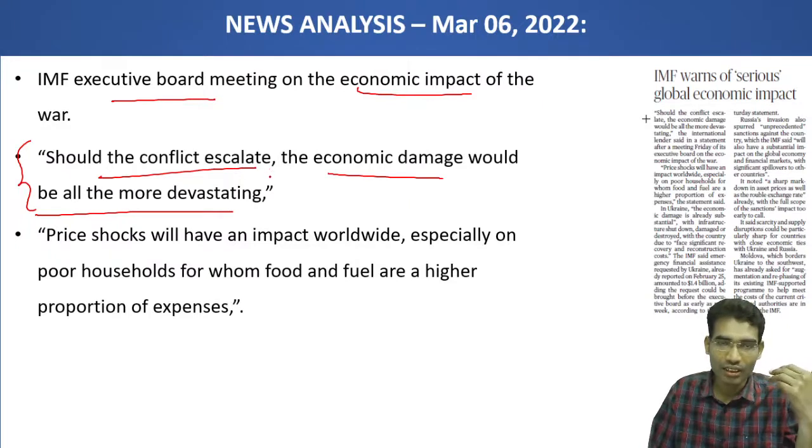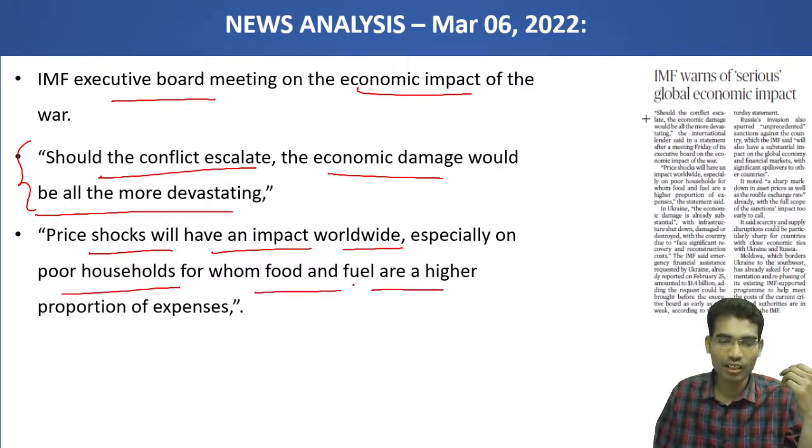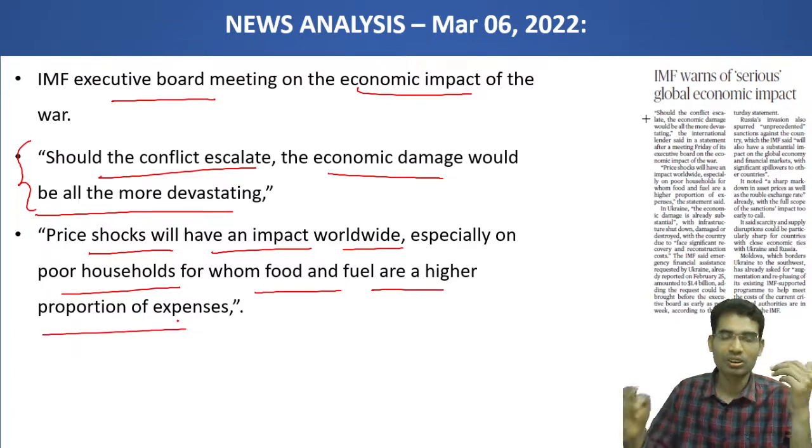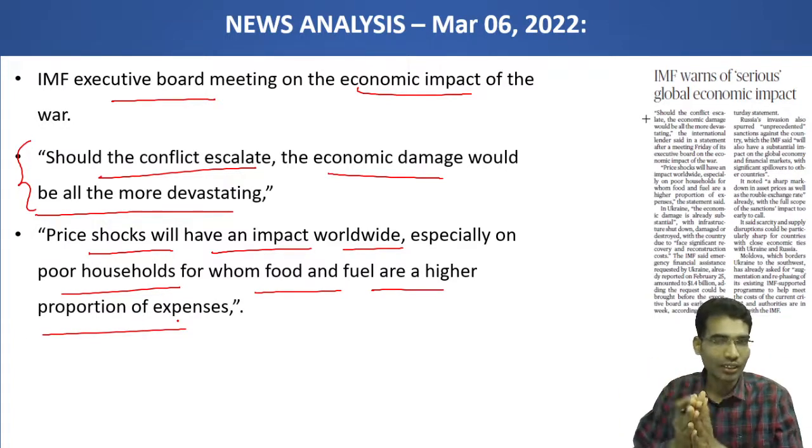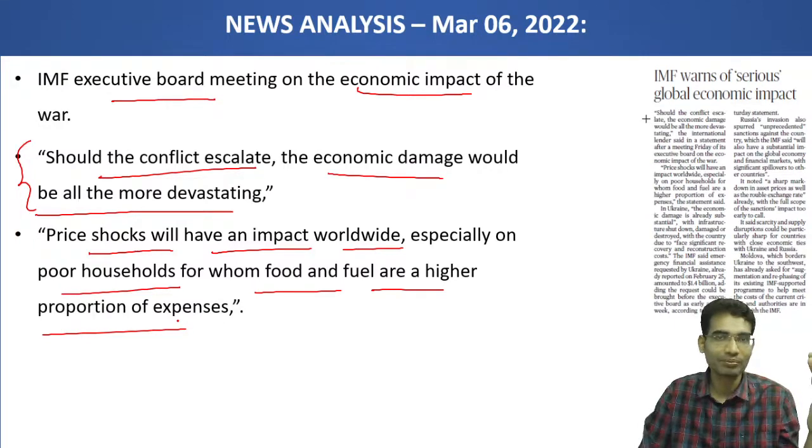The IMF is already giving warnings. Price shocks will have an impact worldwide, especially on poor households for whom food and fuel are a higher proportion of expenses. Due to this conflict, oil prices are already growing. Previously it was below $100 a barrel. Now it is nearly reaching $120 a barrel. This oil price will affect food prices also, transportation prices also, and various other essential commodities.